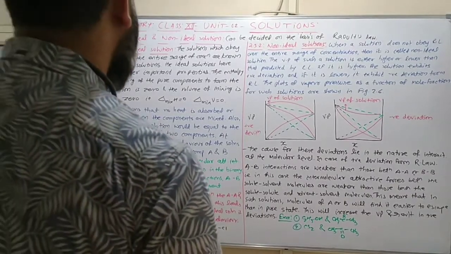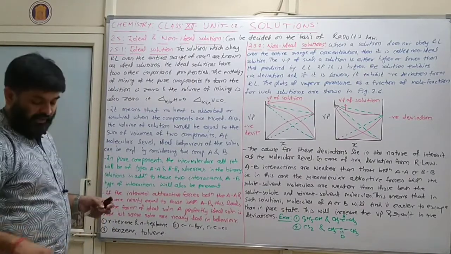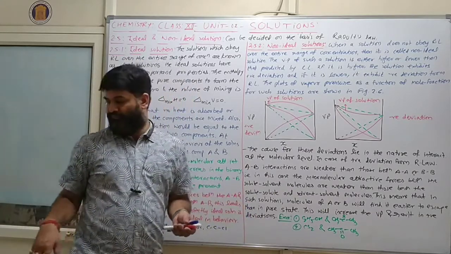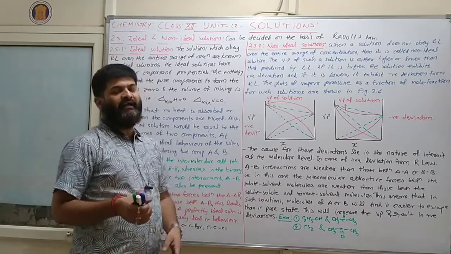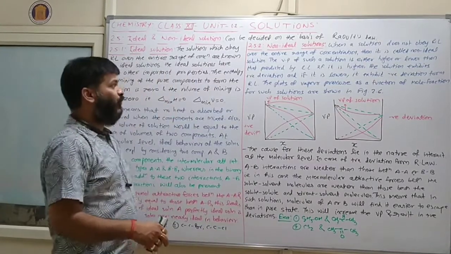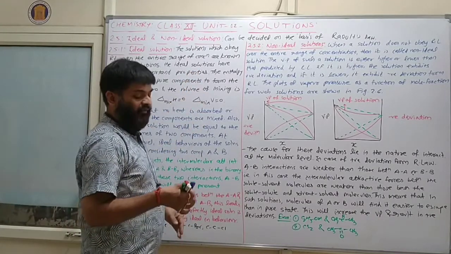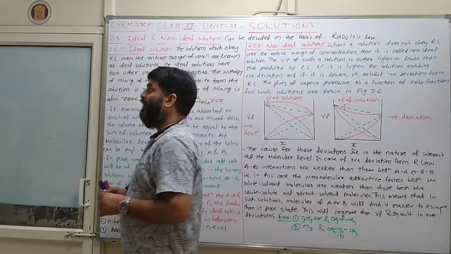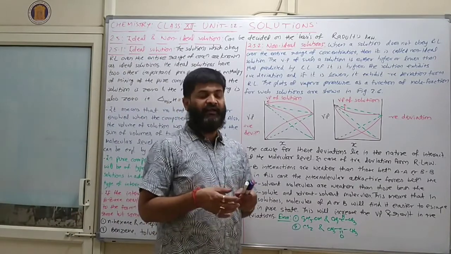Now we will discuss solutions. On the basis of Raoult's law, two different types of solutions are ideal as well as non-ideal. Here we will discuss ideal as well as non-ideal solutions. So now I am discussing a comparison between ideal and non-ideal. So what is an ideal solution? The solution which obeys Raoult's law is normally known as an ideal solution.